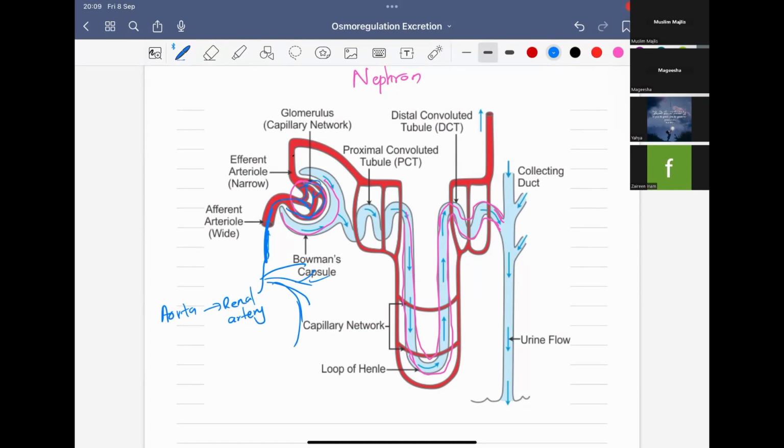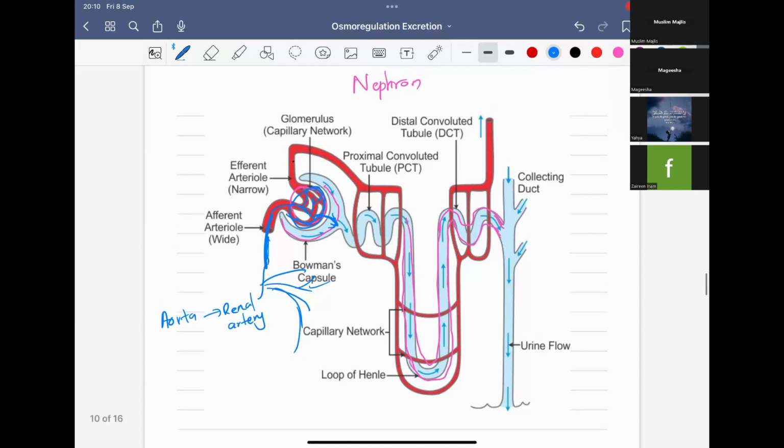When it is going through the capillaries, the blood will be filtered. Those molecules which are not needed by our body and which are very small will be filtered into the Bowman's capsule. That filtrate is what we call the glomerular filtrate. It is coming from the glomerulus and it is a filtrate, therefore glomerular filtrate.